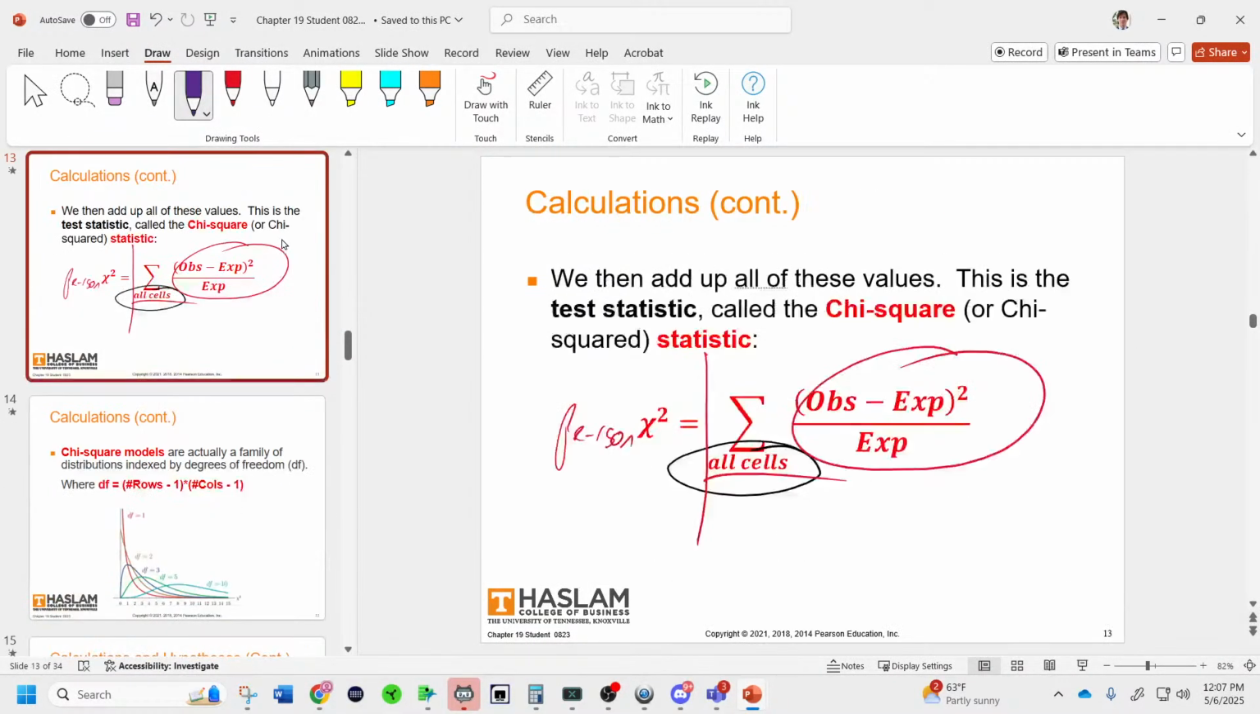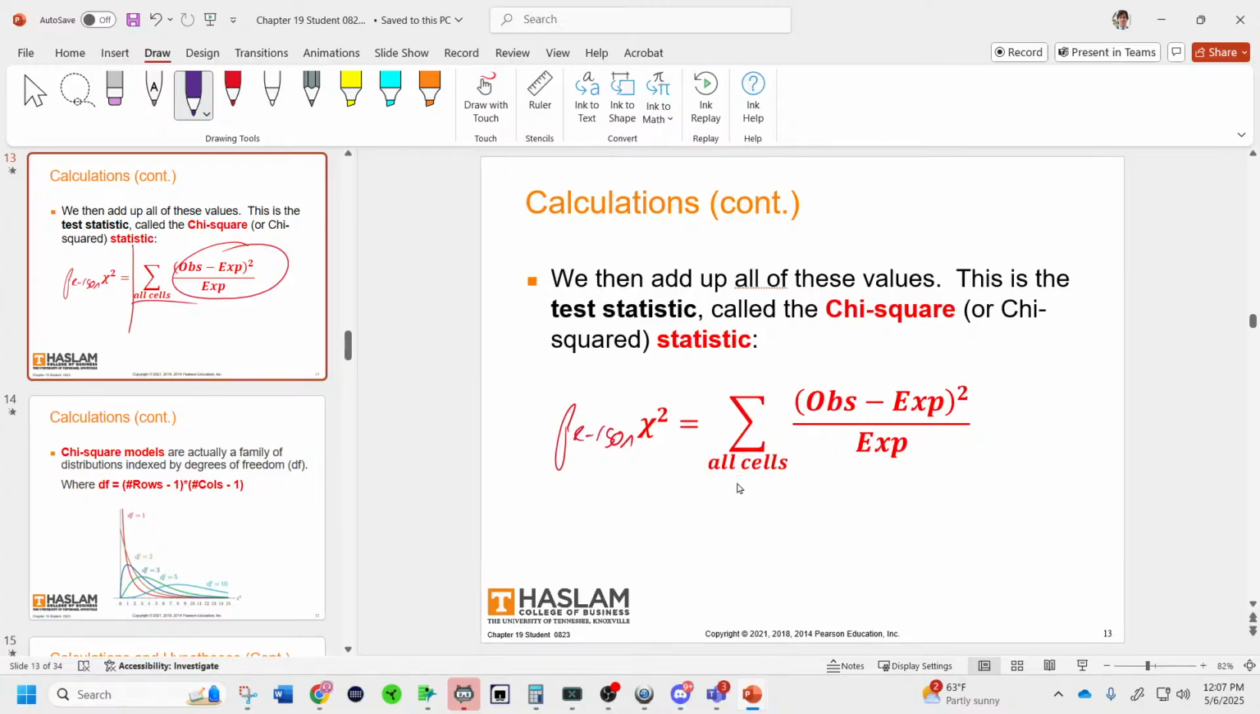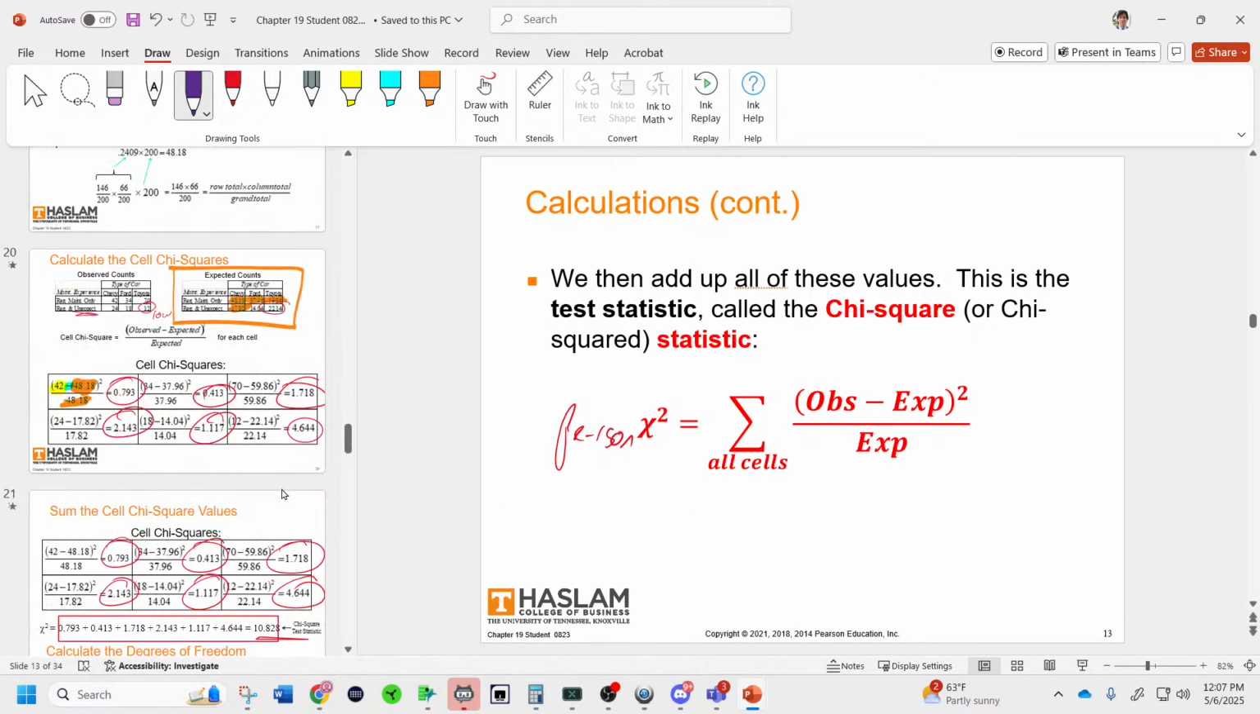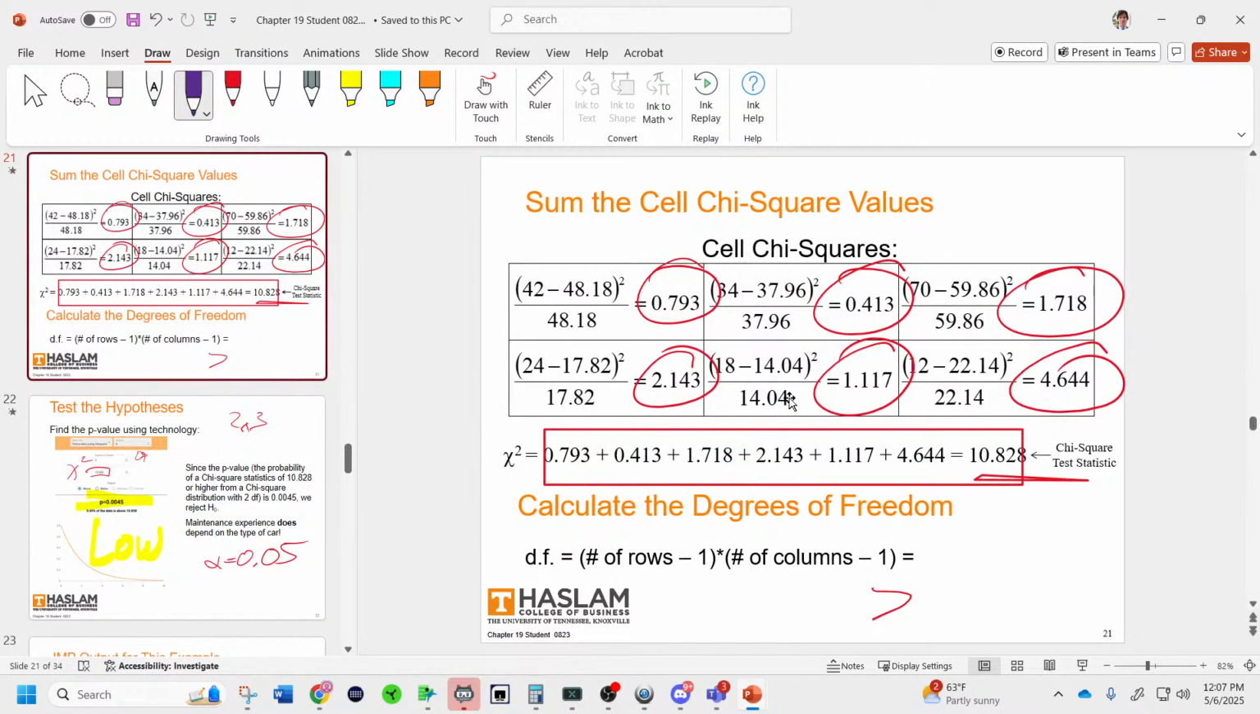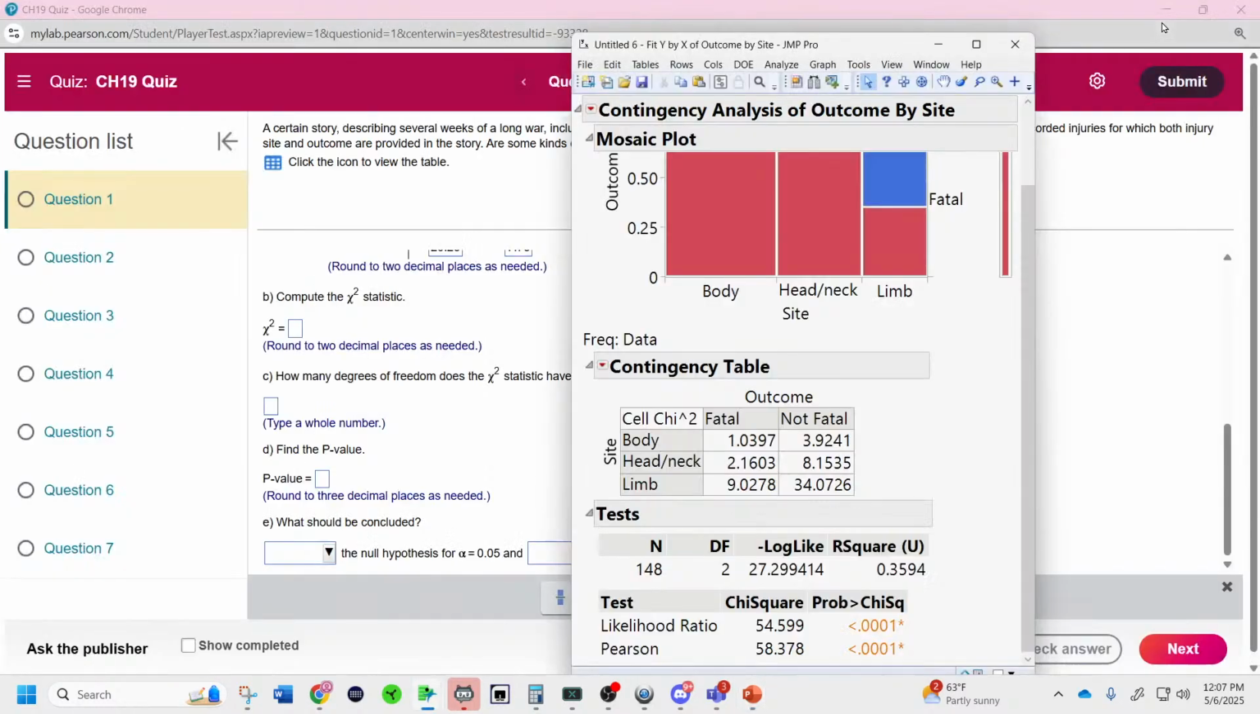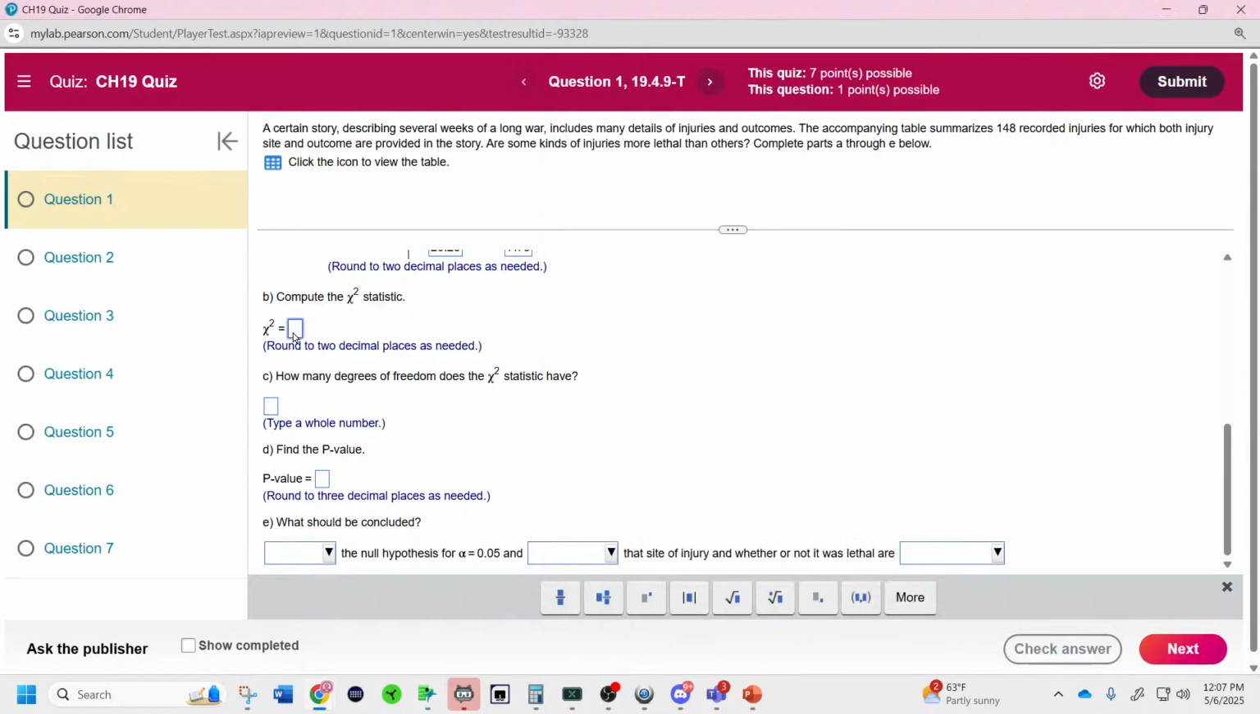So the sum of all the cell chi-squareds, which we were just looking at, if you sum them all up, you get the Pearson chi-squared test statistic. So if you add up all these values right here, you will get 58.40, 58.38. I don't know. 58.38. If I make a typo, please let me know.